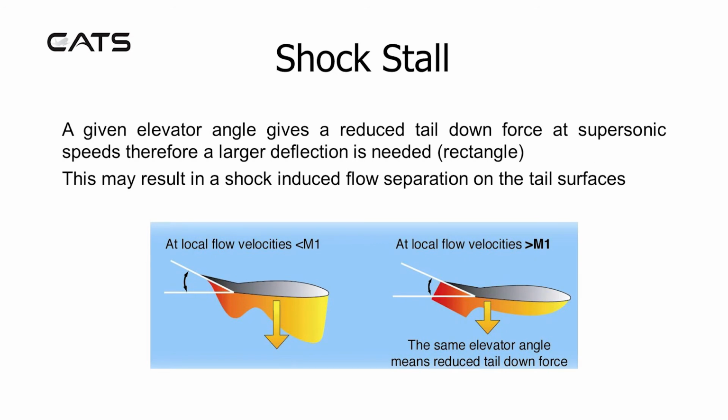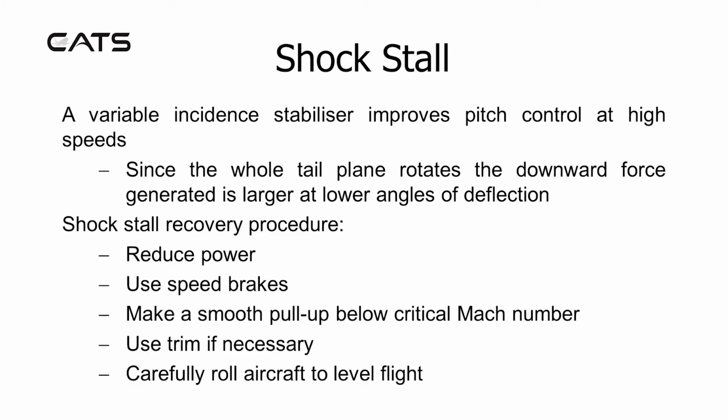A given elevator angle gives a reduced tail downforce at supersonic speeds, therefore a larger deflection is needed. This may result in a shock-induced flow separation on the tail surfaces. A variable incident stabiliser improves pitch control at high speeds. Since the whole tailplane rotates, the downward force generated is larger at lower angles of deflection.